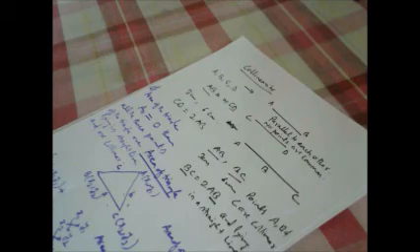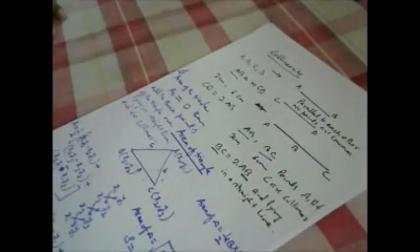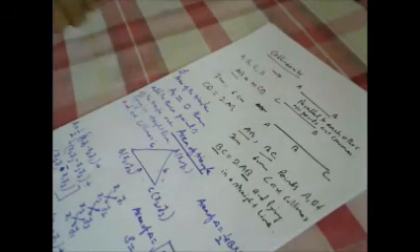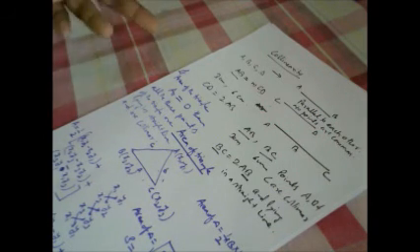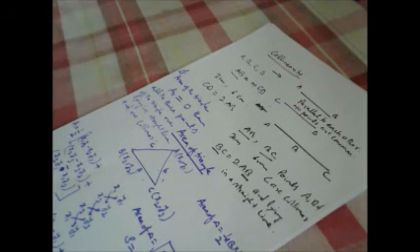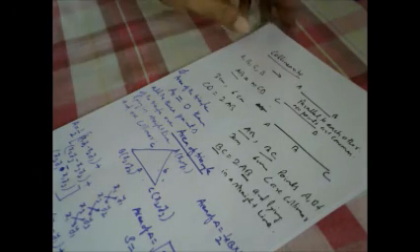If you are given any question like this, to prove that these 3 points are collinear, we can simply find the area of the triangle. If it becomes 0, we will say that these 3 points are collinear to each other. They are lying in a straight line.